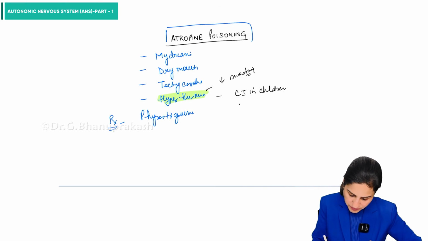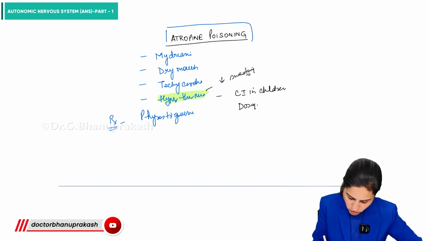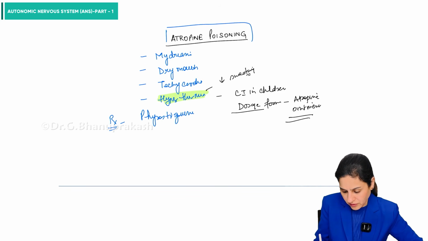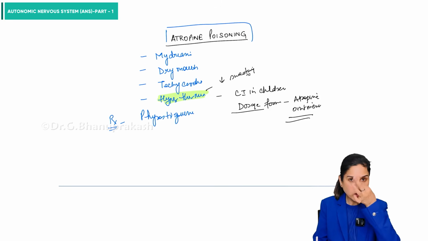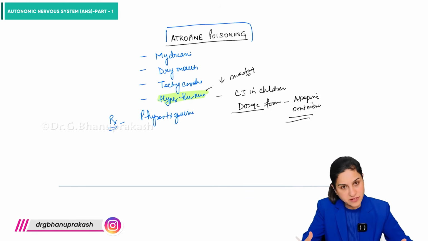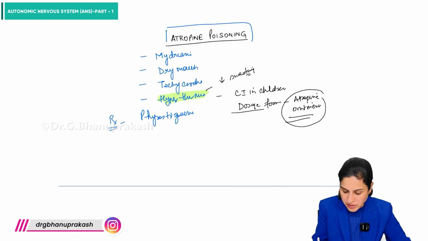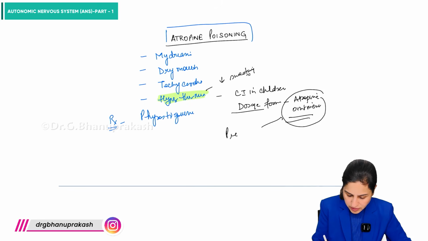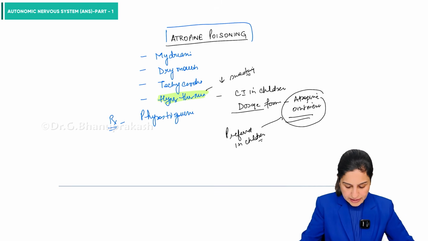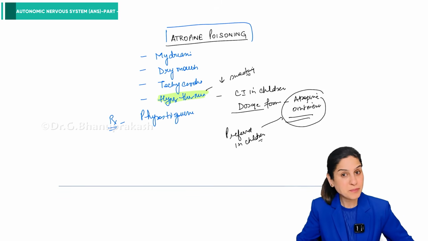But what is the dosage form in children which is preferred? We use atropine in the ointment form. We don't use the drops because the drops would go through the nasolacrimal duct and enter the systemic circulation and they can have this side effect. So therefore, atropine ointment is preferred in children. Okay. So these are the important points from the parasympathetic nervous system.